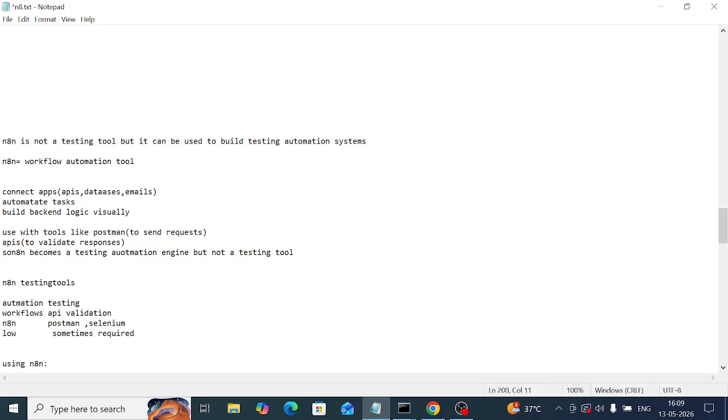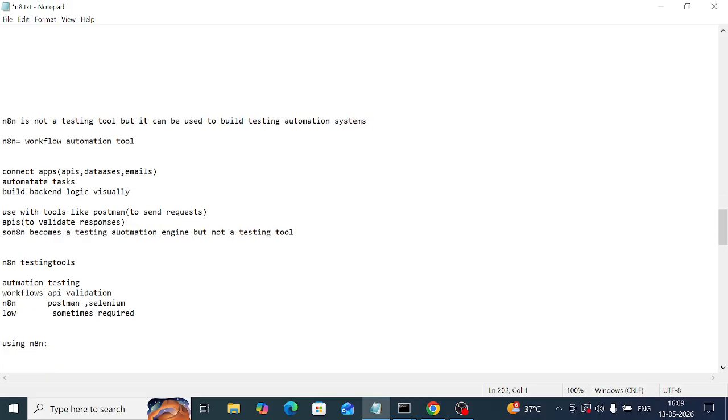Using a testing tool like Postman, we can send API requests, check responses, and write test cases.